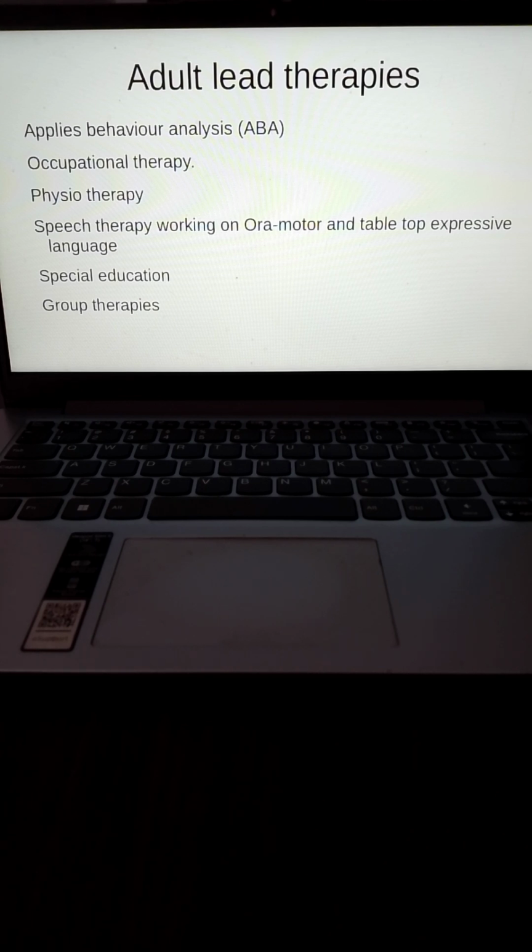The adult could place any sort of a command or demand, like say for example in ABA you might have a give ka program or a match ka program. In OT you might have put in the puzzle or put in the bead or cut. In physio it might be a particular exercise that the therapist is getting the child to do. In oromotor it could be that the therapist is asking the child to bite something or open the mouth, hold the mouth open to do the massage, or asking the child to label something, what is this, like that. In special education it could be writing, it could be matching, it could be sorting.